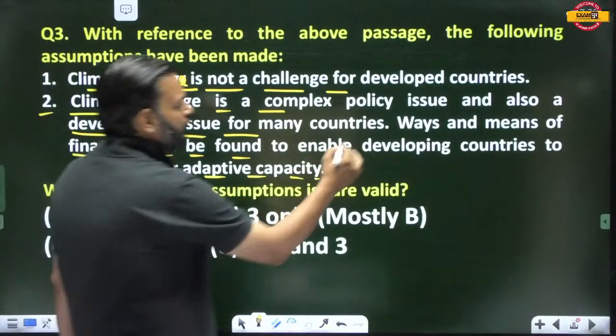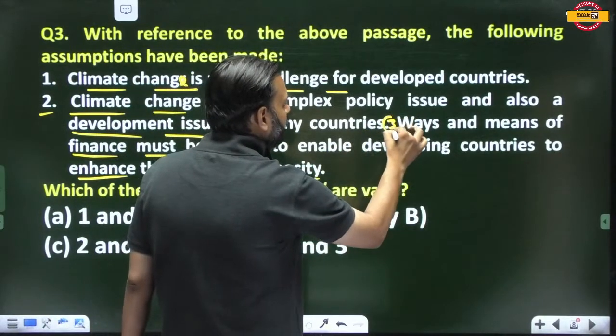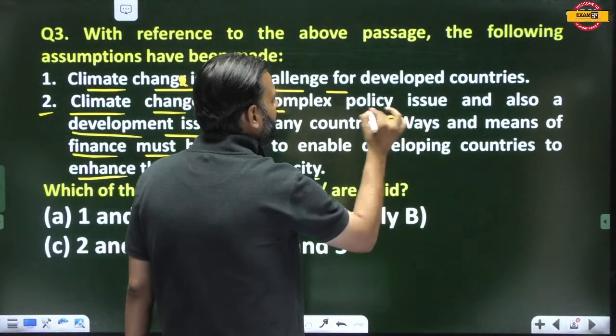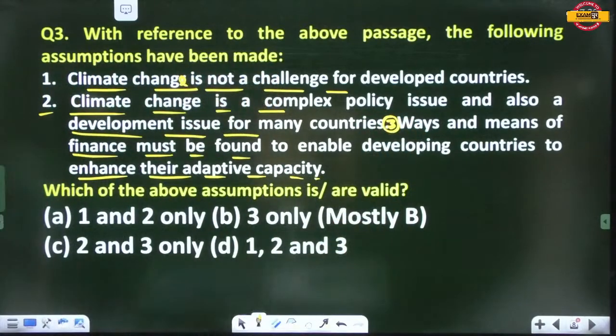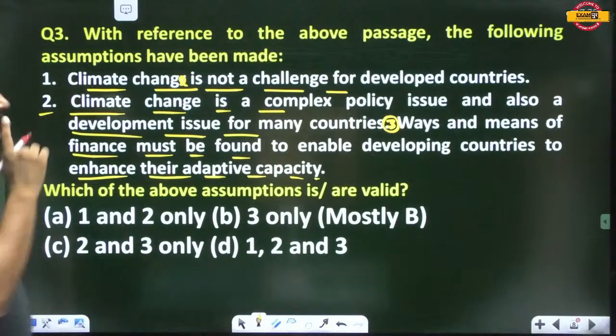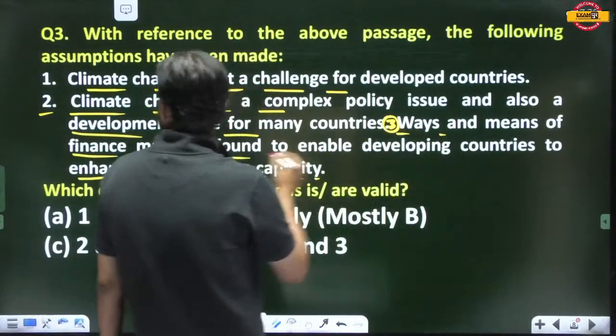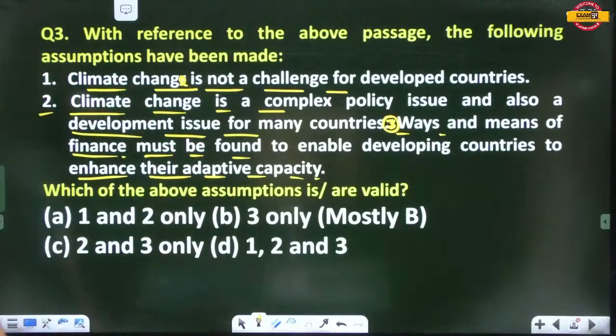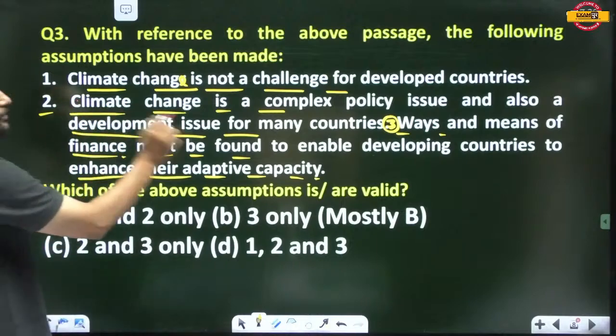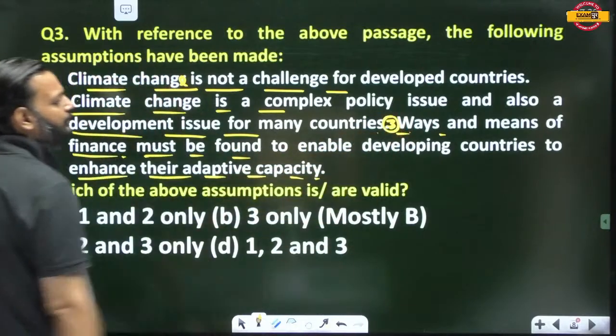This one is the third point. Climate change is a complex policy issue and also a development issue for many countries. And the third point is ways and means of finance must be found to enable developing countries to enhance their adaptive capacity.